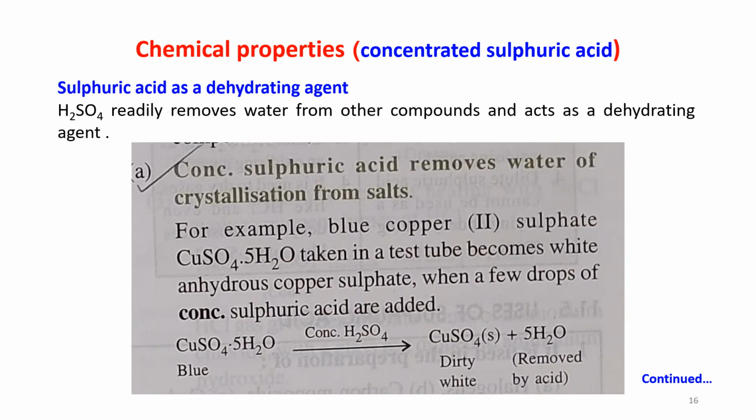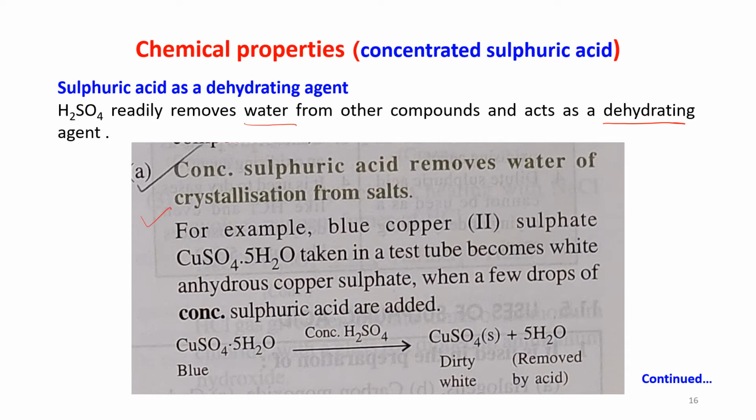Now concentrated sulfuric acid as a dehydrating agent. H2SO4 readily removes water from other compounds and acts as a dehydrating agent. Okay, concentrated sulfuric acid removes water of crystallization from salts.